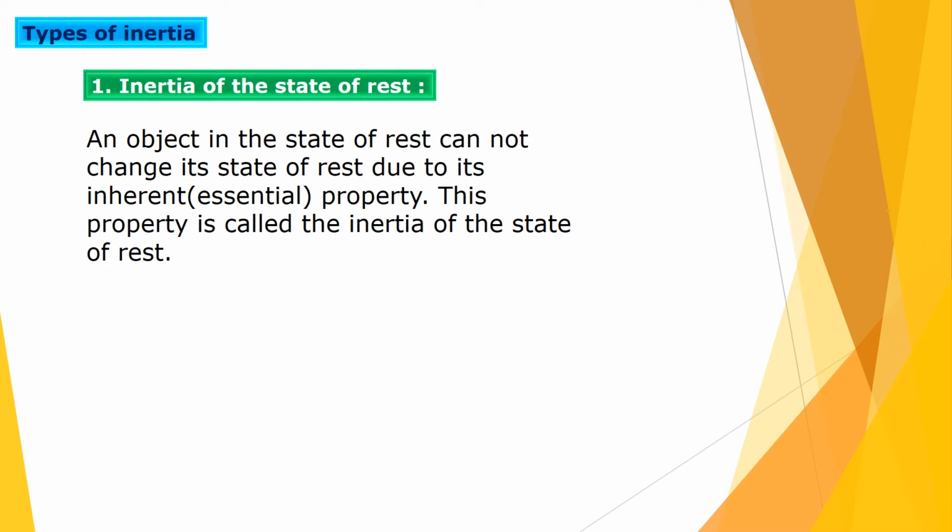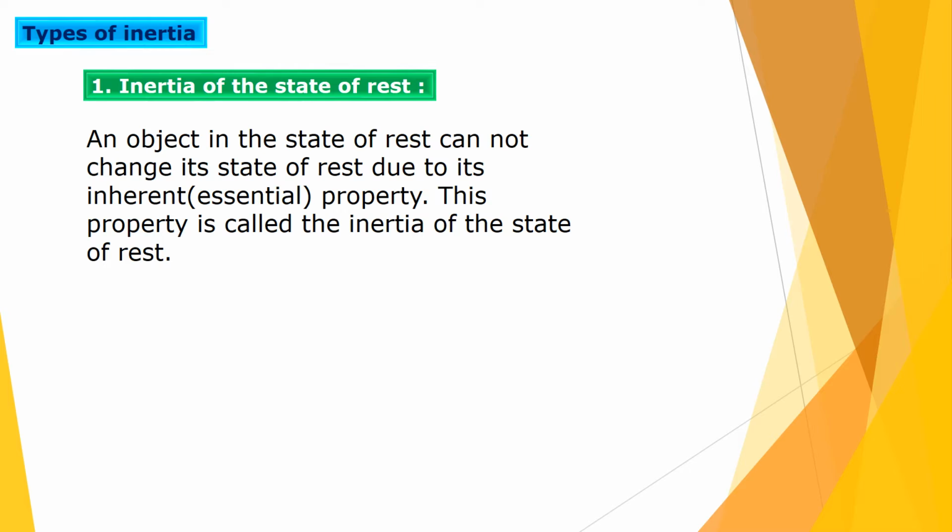Now let us see types of inertia. First is inertia of the state of rest. An object in the state of rest cannot change its state of rest due to its inherent, that is essential, property. And this property is called inertia of the state of rest.